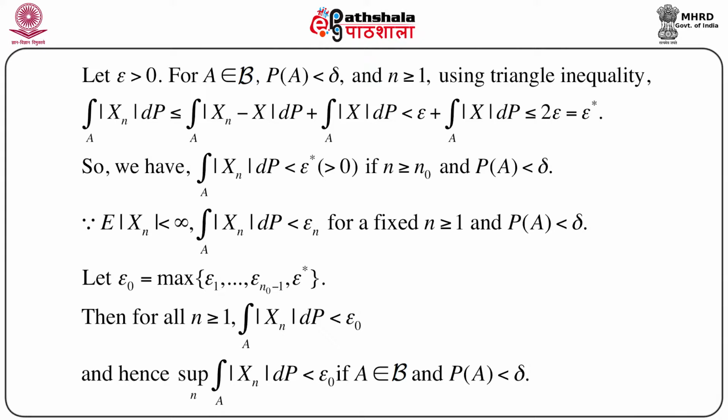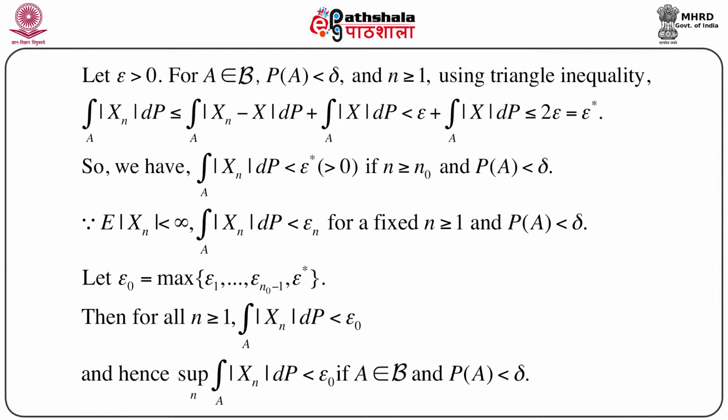Now you take epsilon greater than 0, then for any set A belonging to script B, the sigma field generated by the class of subsets of omega, we consider such A such that probability of A is less than delta, an arbitrarily small positive quantity, and for n greater than or equal to 1 we use the triangle inequality again, so that integration of mod Xn dP over A is less than or equal to integration of mod Xn minus X dP over A plus integration of mod X dP over A. Now we know that Xn converges to X in L1, so integration of mod Xn minus X dP over A is less than epsilon.